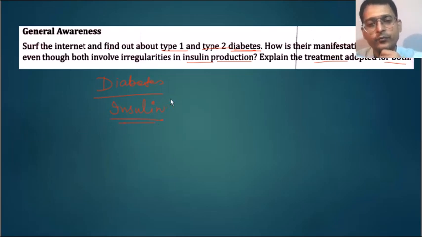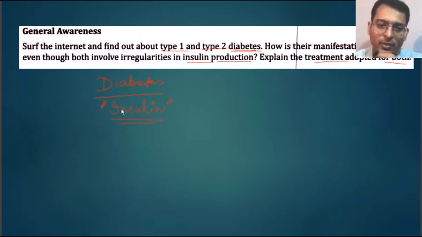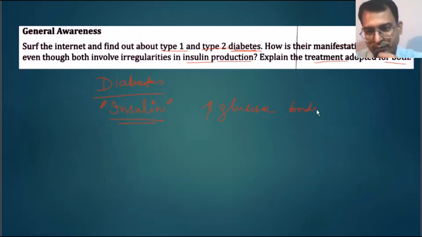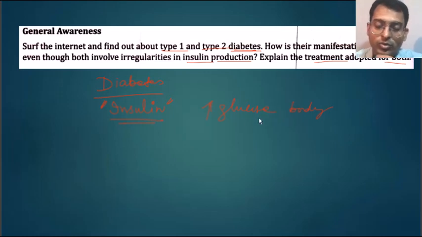Because insulin is not secreted in sufficient amount, there is an increase in the glucose level in the body. So what if there is an increase in glucose level?